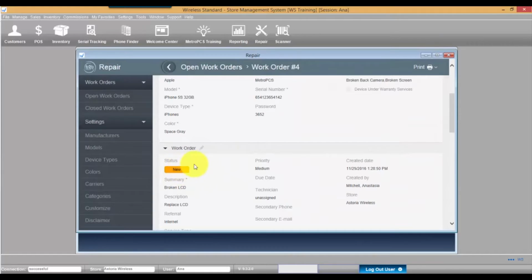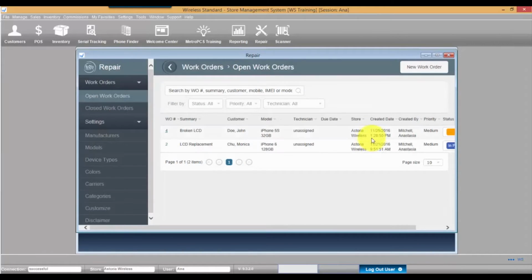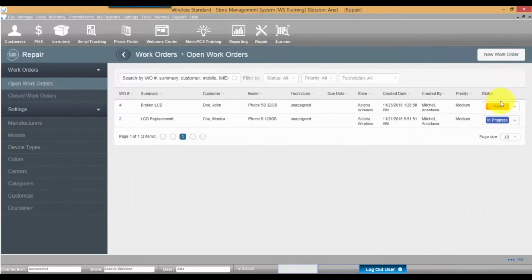You may update the work order status not only in the work order itself, but also in the main screen with the work orders list. When a customer item is fixed and the customer can pick up the device, a sales rep will have to initiate the pay in full flow.